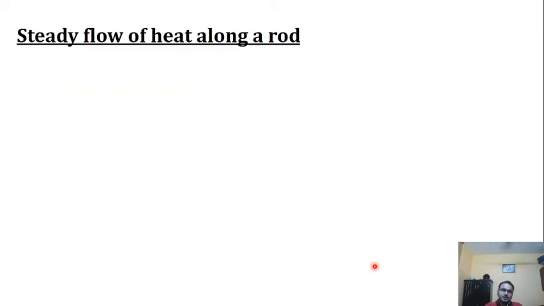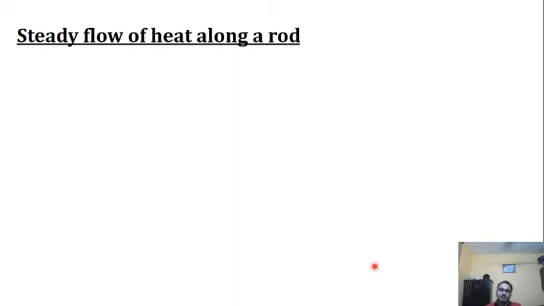Okay. Now we are going into our main theory of this chapter and the governing theory of this chapter, which is steady flow of heat along the rod. If you recall our previous chapter, it was transient heat conduction, but here it is clearly written that we are having steady flow of heat.